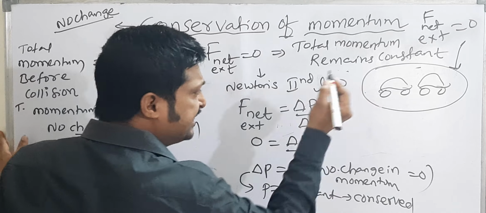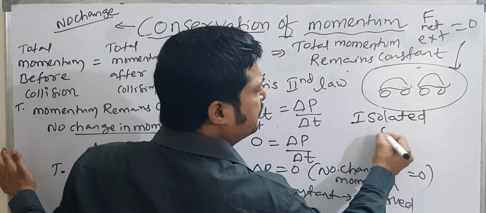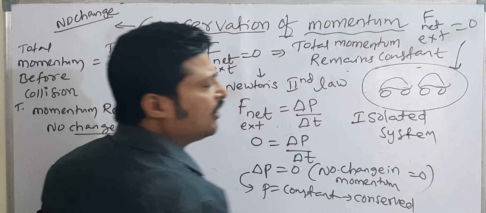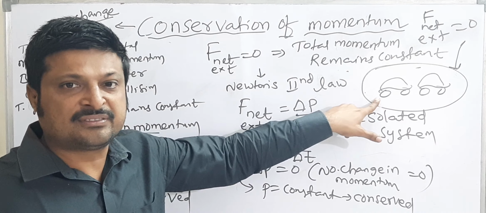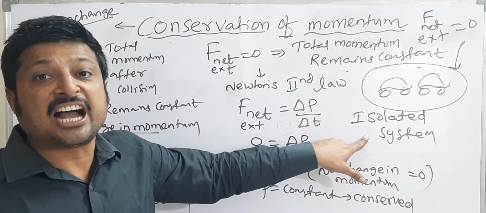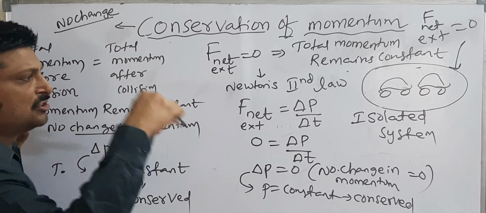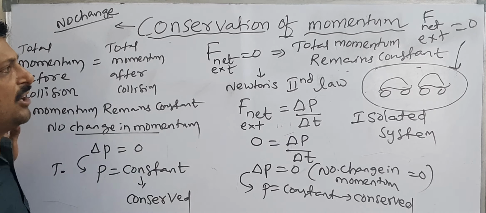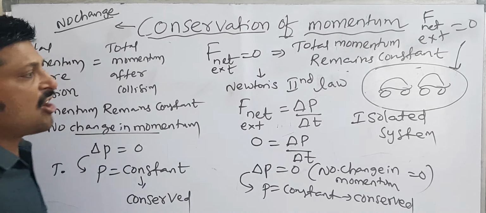Then this system we call an isolated system. Why an isolated system? If net external force is 0 on the system, then the system is an isolated system. Then total momentum of the system remains constant.